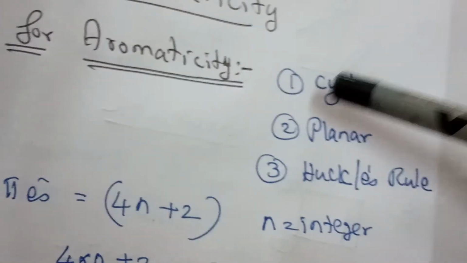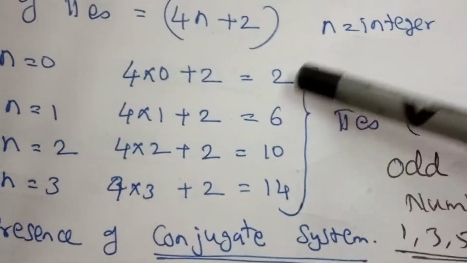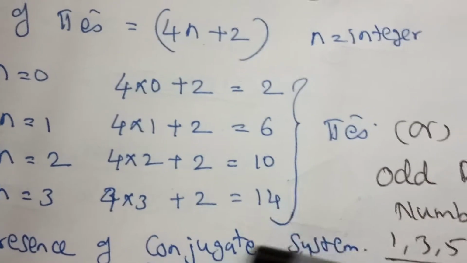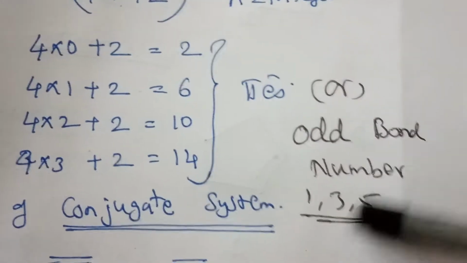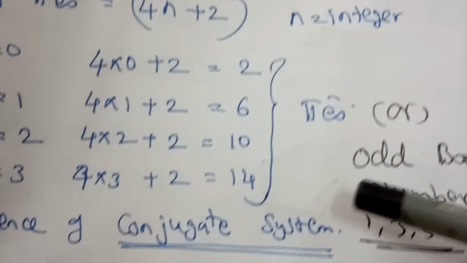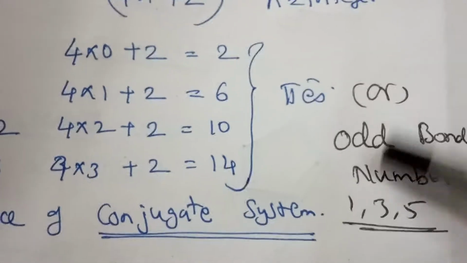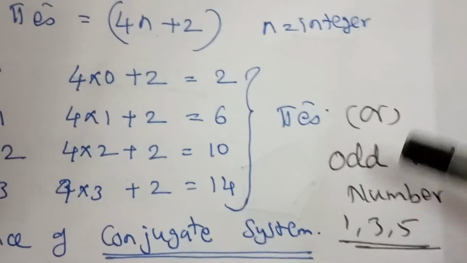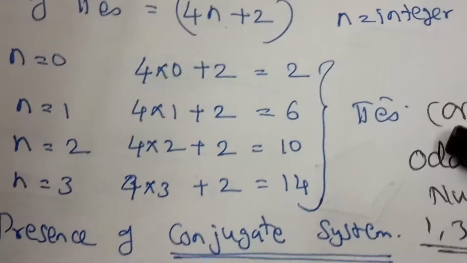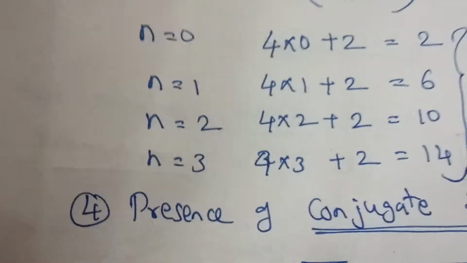So these 4 points are important, children. One is cyclic, planar, and Huckel's rule. The pi electrons should be 2, 6, 10, 14, or it may be the number of bonds 1, 3, 5, which is an easy way to count. If the number of bonds is 1 or 3 or 5, the substance is aromatic. The very important point is the conjugate system. Let us go to the examples, children.